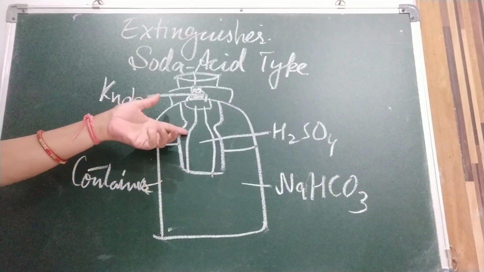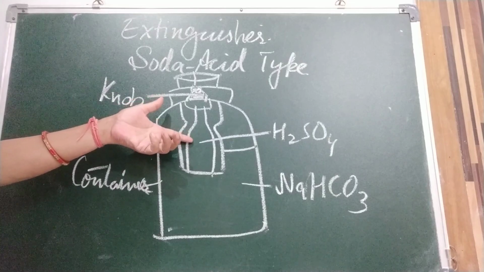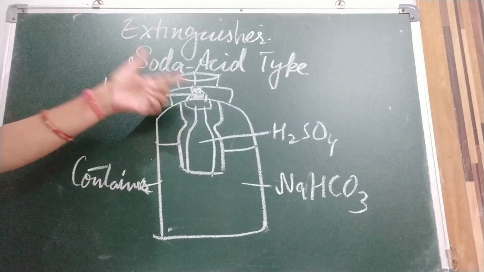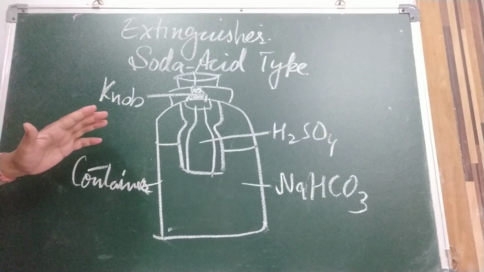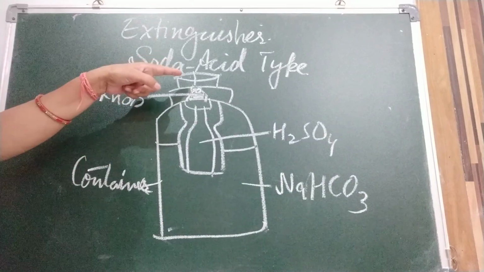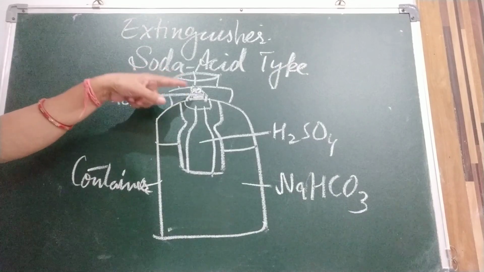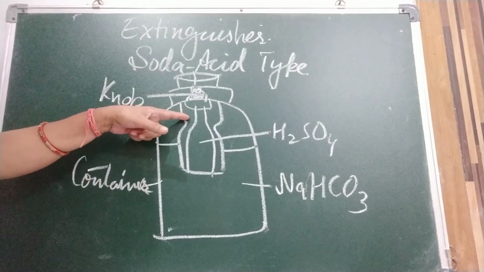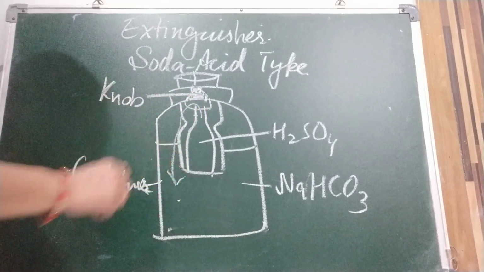The small bottle contains concentrated sulfuric acid, and this bottle is attached to the knob. For the chemical reaction to take place, the knob is struck. When there is fire, first the knob is struck, the bottle breaks, and the sulfuric acid comes and mixes with the sodium bicarbonate.